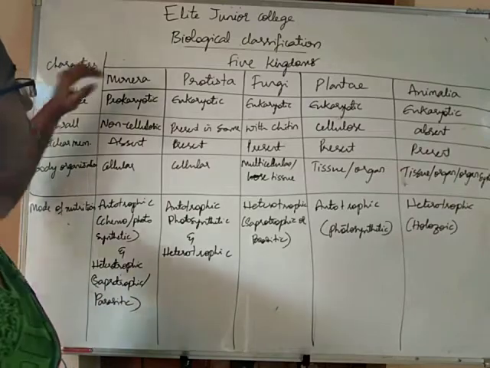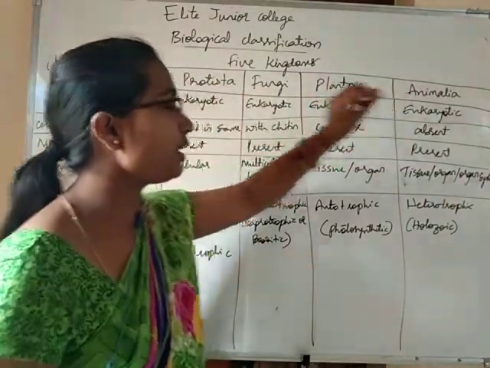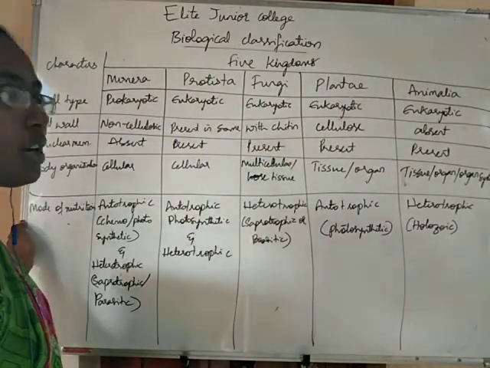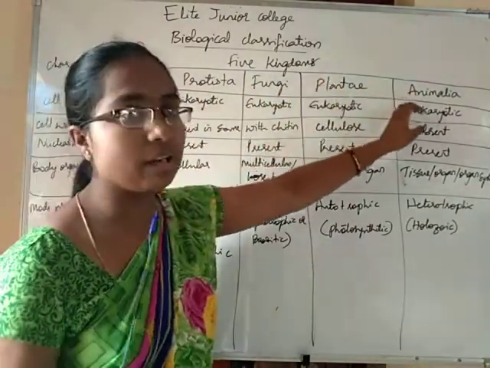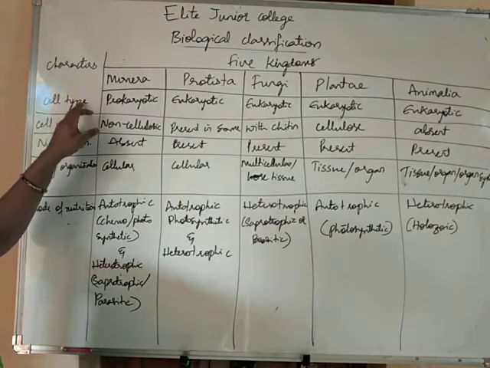We are going to learn regarding the 5 kingdoms: Monera, Protista, Fungi, Plantae and Animalia, and the different characters which have been considered by R.H. Whittaker. So Monera, Protista, Fungi, Plantae and Animalia are the 5 kingdoms in R.H. Whittaker's classification. So we have the cell type.